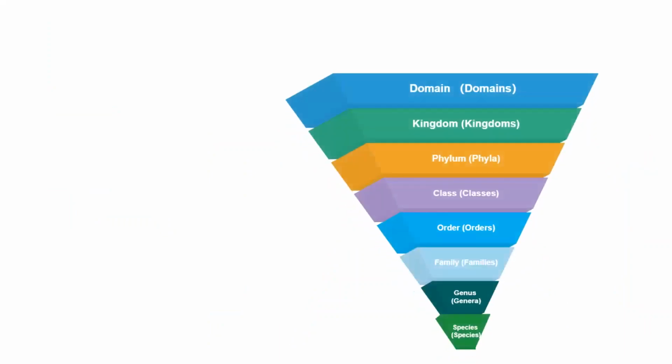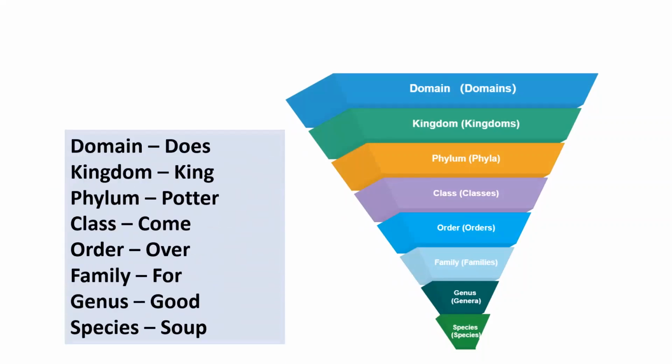Now, to learn it in an easy way, let's have a small mnemonic. Does King Potter come over for good soup? Does means domain, King is kingdom, Potter is phylum, Come is class, Over is order, For is family, Good is genus, and Soup is species.